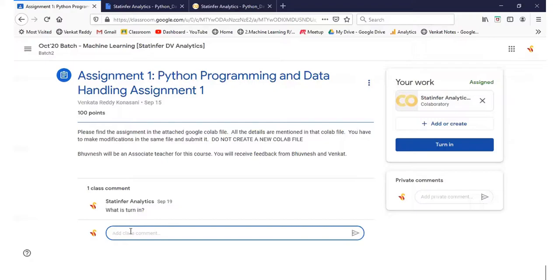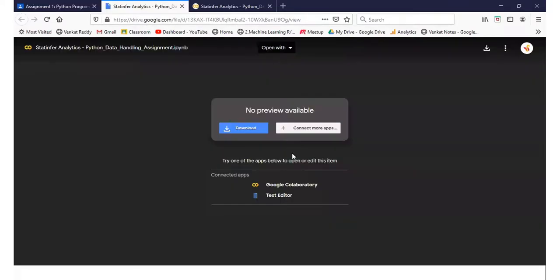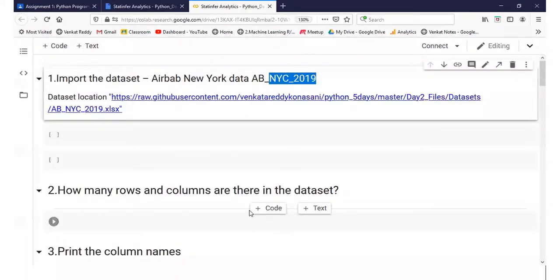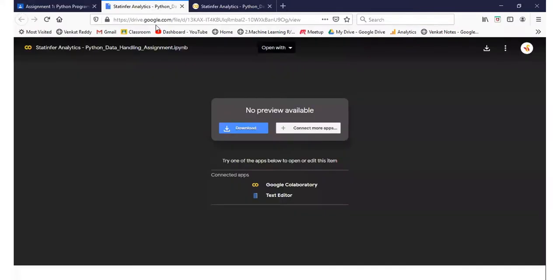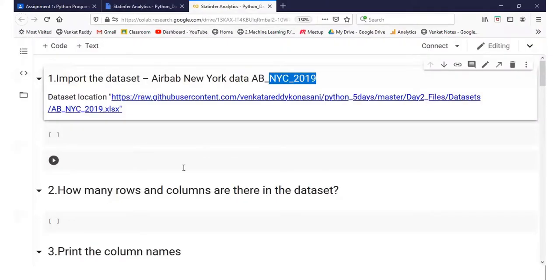Are you with me? So you have to come here. This is a private comment. Private comments also not required. You try to phrase your question and put it here in the classroom. Those who know the answer, try to give them hints and help them. If nobody has the answer, I will try to put the answer here. While doing the assignment, it is very natural, very common that you will get a lot of questions, and we have to use the knowledge from our colleagues, and that discussion will help us even learn better. If somebody has found a better location or any resources, you can mention them here also while discussing the assignment. Some of you are advanced in Python, you might do it in a flash as well.